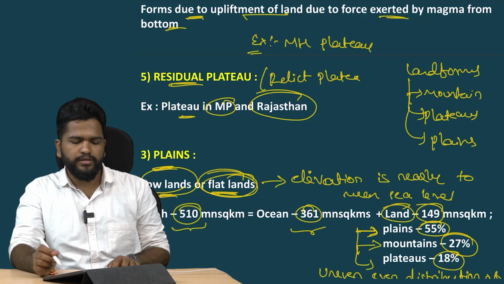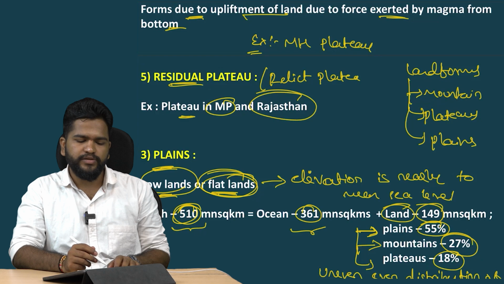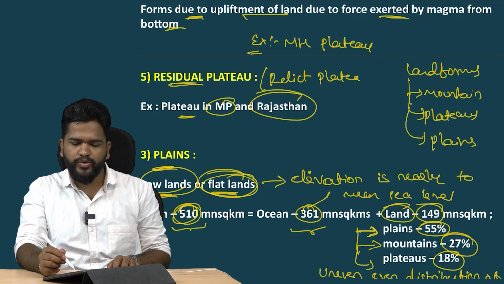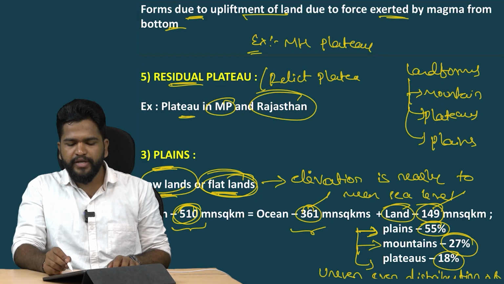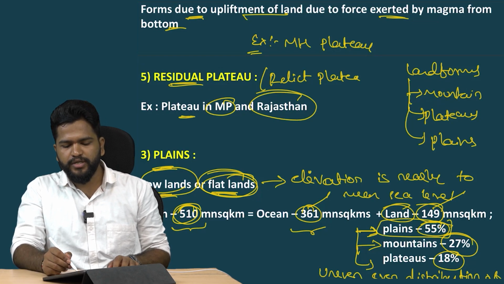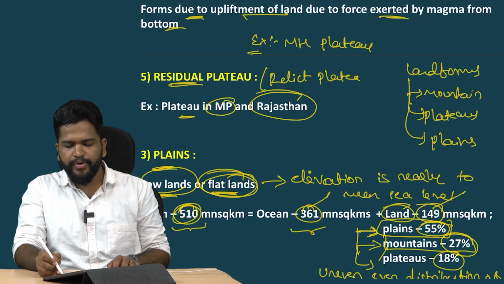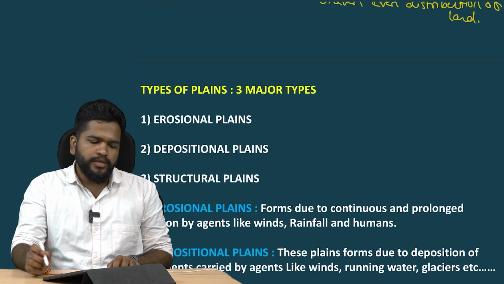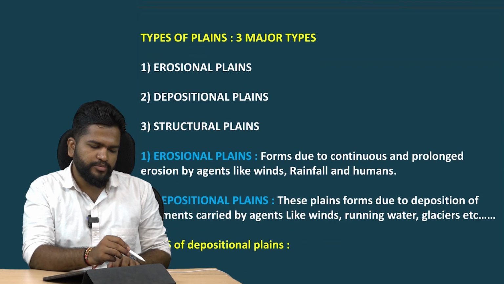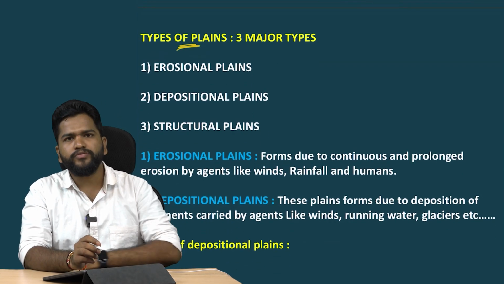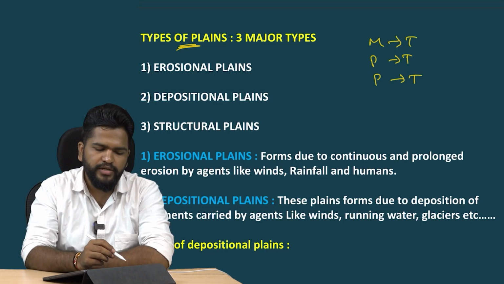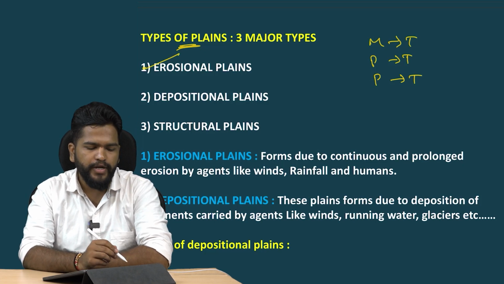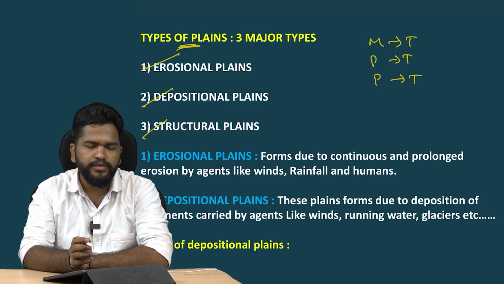So, plains are flatlands. If you consider the total Earth as 510 million square kilometers, ocean is 361 million, and land is 149 million square kilometers. In that, plains constitute a major chunk, about 55%, mountains about 27% and plateaus around 18%. Next, coming to the types of plains. As we have discussed, mountains have different types, plateaus have different types, and plains also have different types. The first is the erosional plain, second the depositional plain, third the structural plain.